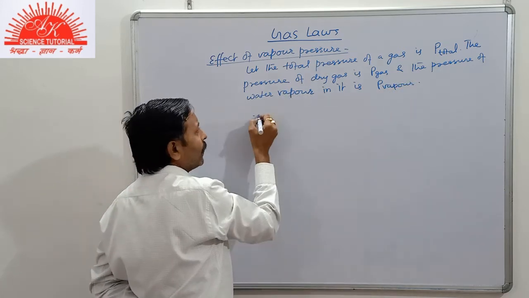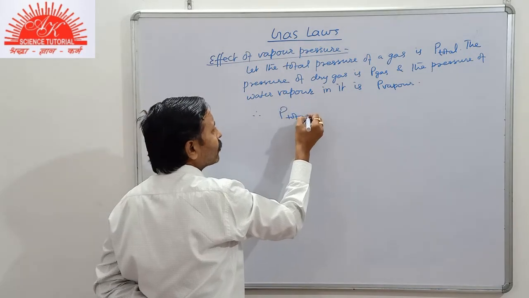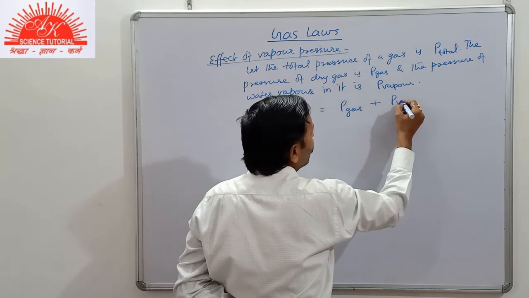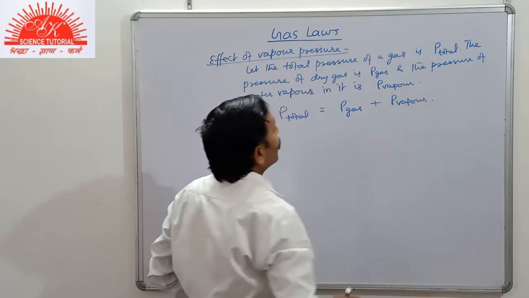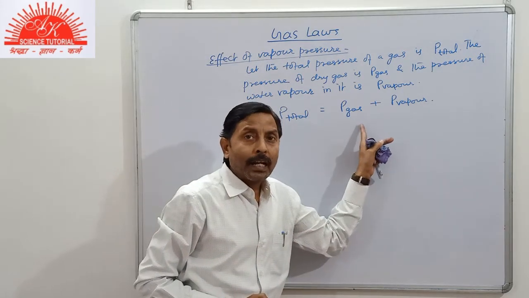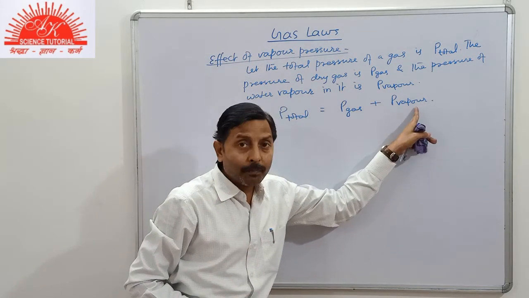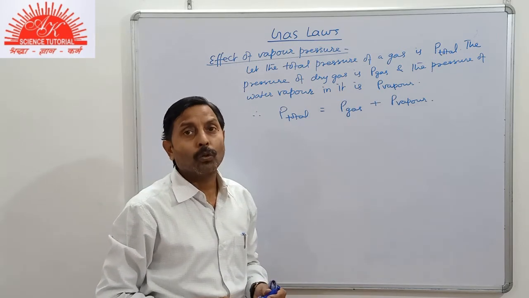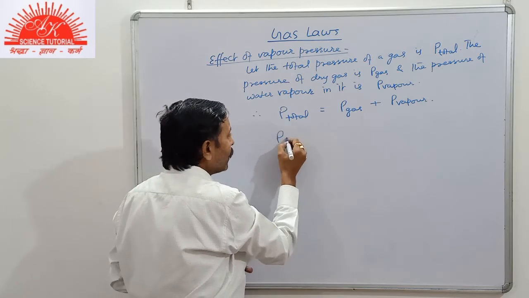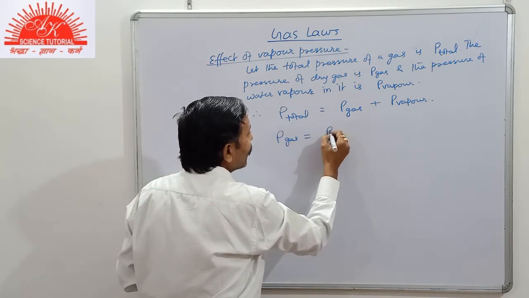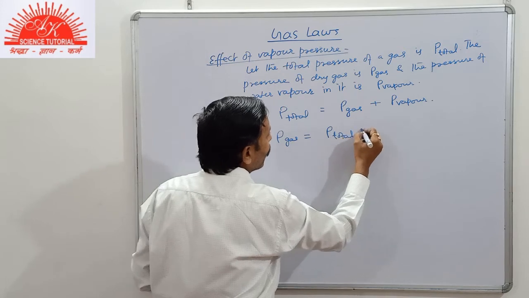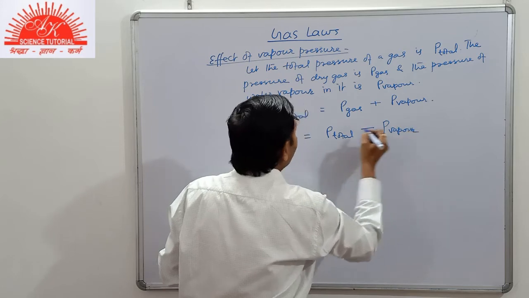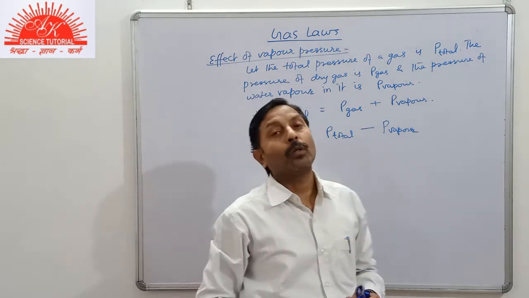In that case, P total equals P gas plus P vapor. Means the pressure of the dry gas plus the pressure of the water vapor together give us the total pressure. So, in order to find the pressure of the dry gas, you will subtract the pressure of vapor from the total pressure, and then use this pressure in the calculation.